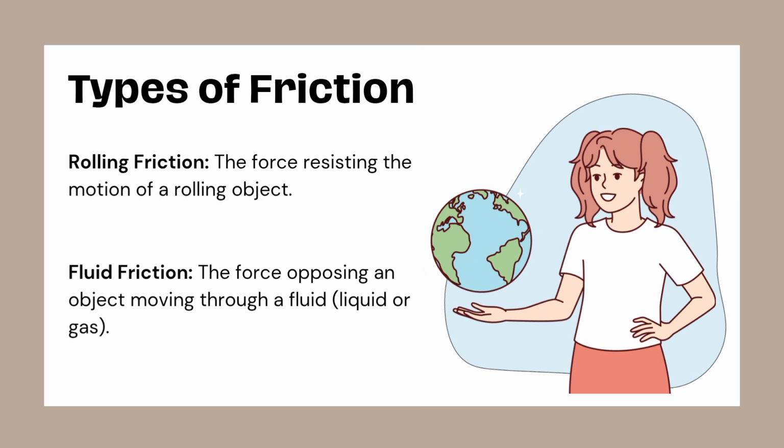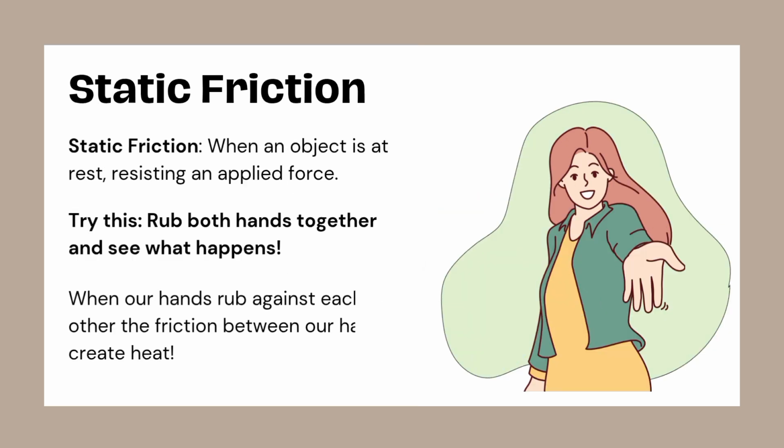Next, we have rolling friction. Rolling friction happens when an object rolls over a surface like a wheel or a board. That's why vehicles use wheels. They reduce friction. Fluid friction. Fluid friction occurs when an object moves through a fluid, either liquid or gas. For example, when you swim through water or feel air resistance while cycling.